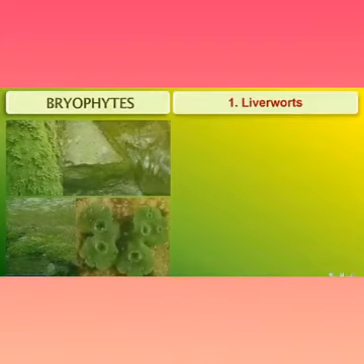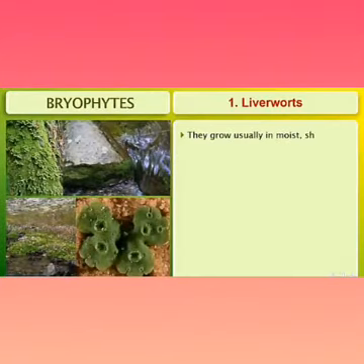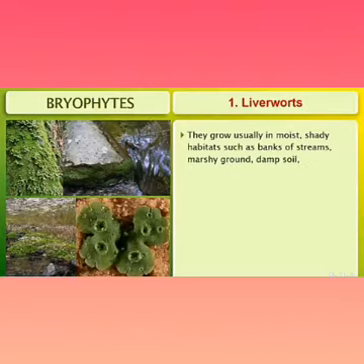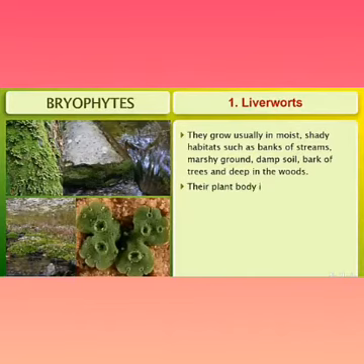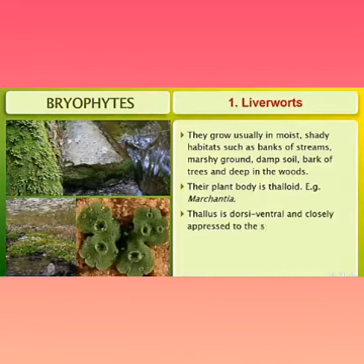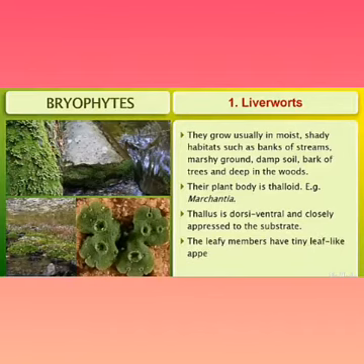Liverworts usually grow in moist, shady habitats such as banks of streams, marshy ground, damp soil, bark of trees, and deep in the woods. Their plant body is thalloid. Example, Marchantia. The thallus is dorsiventral and closely pressed to the substratum. The leafy members have tiny leaf-like appendages in two rows on the stem-like structures.